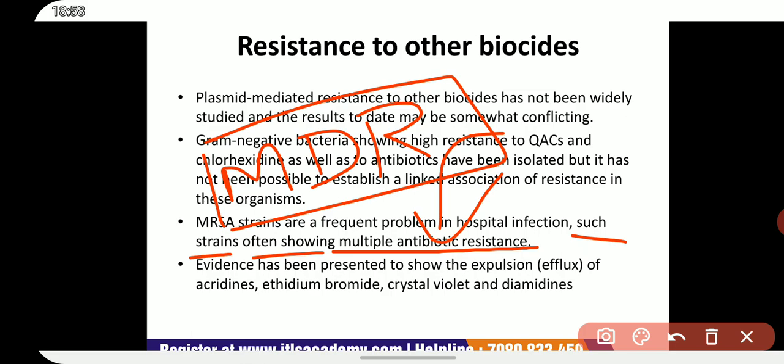Multi-drug resistance to antibiotics and cationic biocides has also been described in coagulase negative Staphylococcus epidermidis, mediated by multi-drug export genes qacA and qacC.